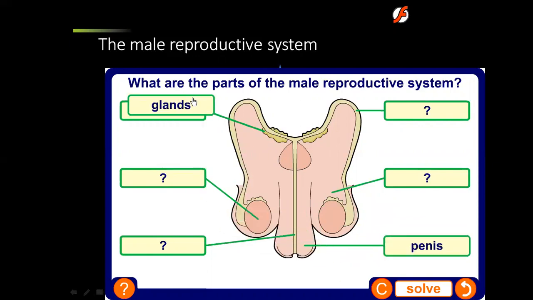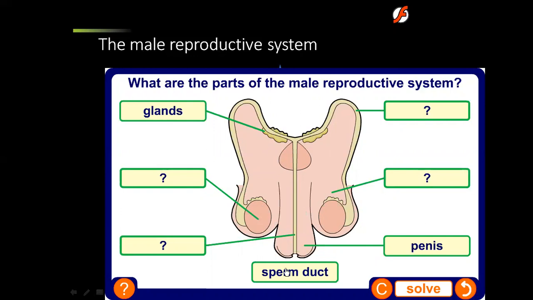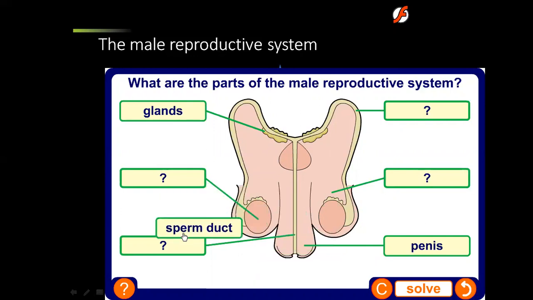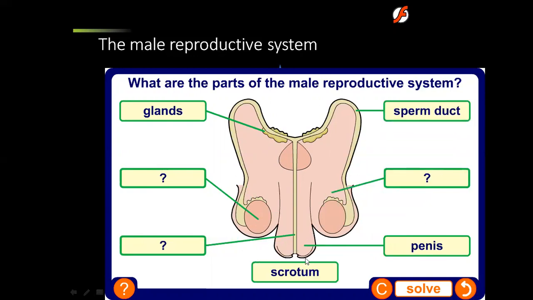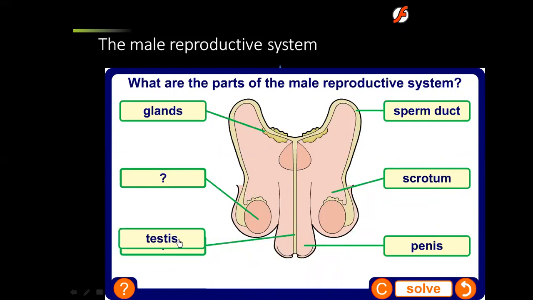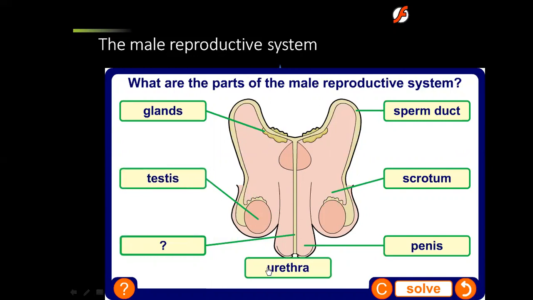This part is the gland, sperm duct, scrotum, and testes. While this one is the urethra. Is it clear?